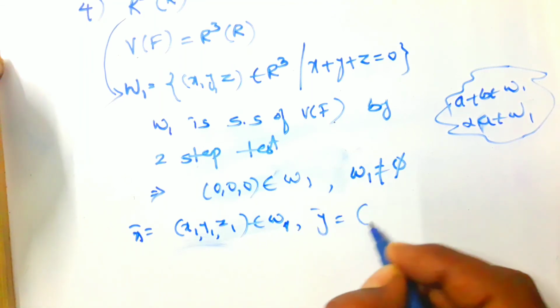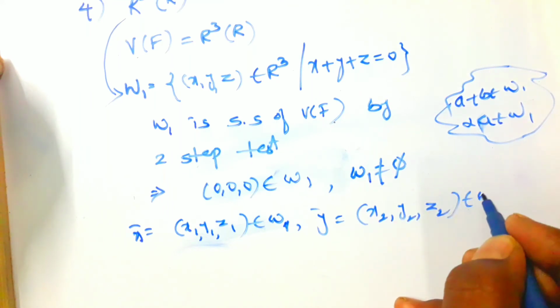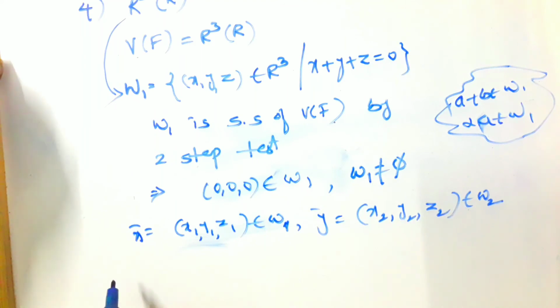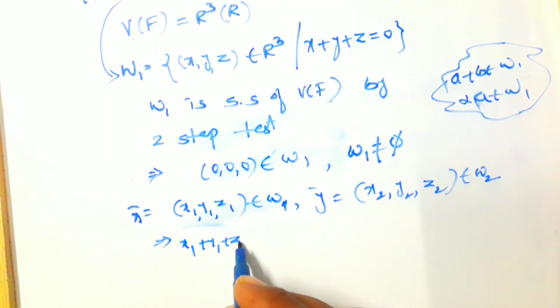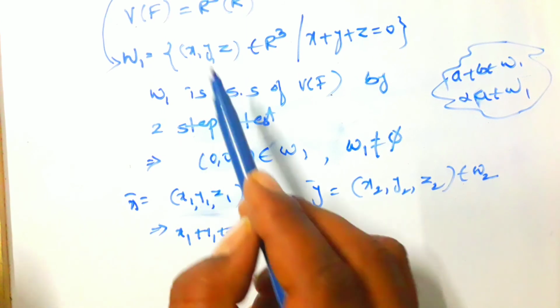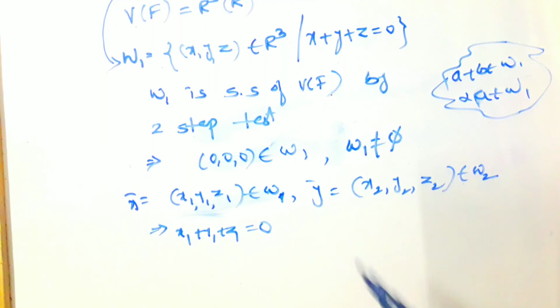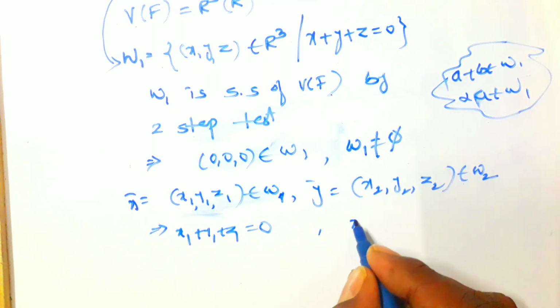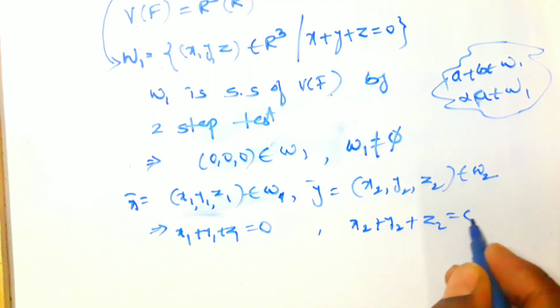y bar equals x2, y2, z2, belongs to W2. Here x1, y1, z1 belongs to W1, which means it satisfies the condition. What is the condition? x1 plus y1 plus z1 equals 0. If any element belongs to W1, it satisfies the condition x plus y plus z equals 0. Similarly for y bar, we get x2 plus y2 plus z2 equals 0.